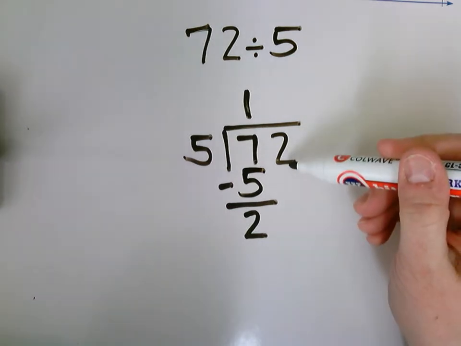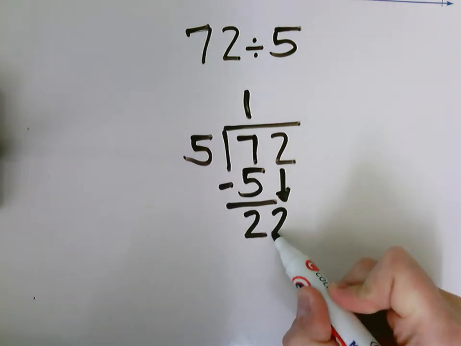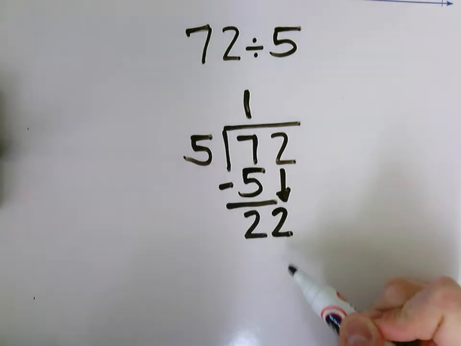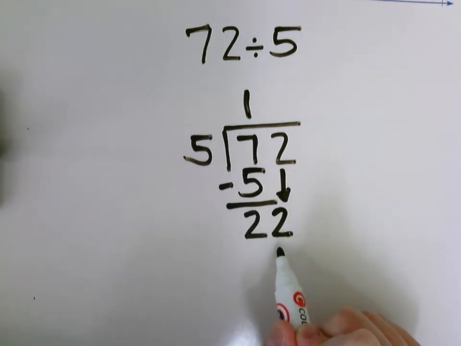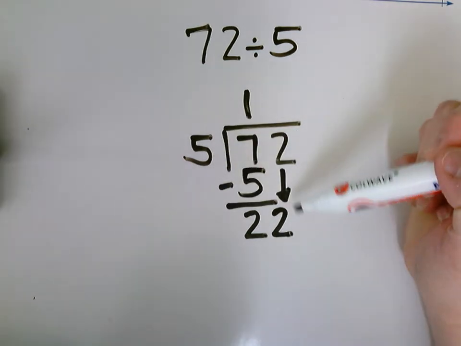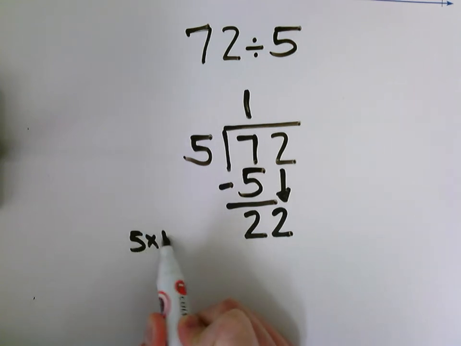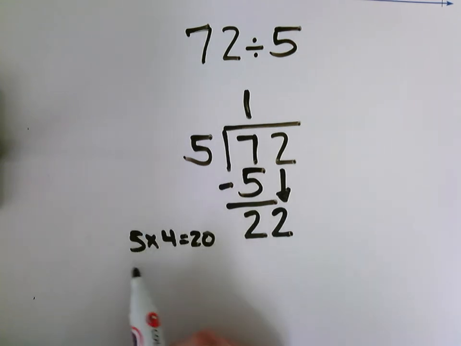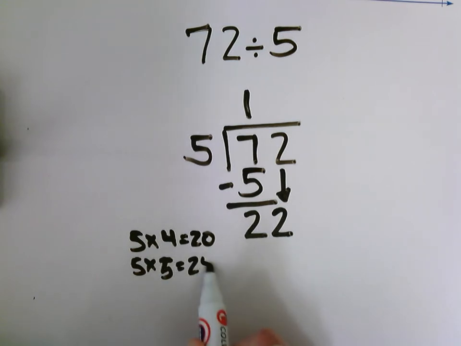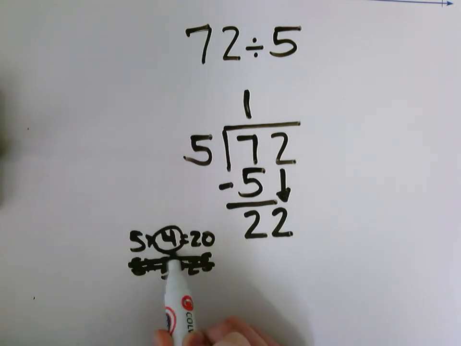I have some 1s over here. I'm going to bring them down next to my 10s. So I'm going to have my new number to divide, which is 22. Now I'm going to think, well, what times 5 is going to get me close to 22? So I'm going to think about my 5 facts. 5 times 4 is 20. 5 times 5 is 25. Well, 25 is too many. I only have 22 things. I can't use 5. I have to use 4.